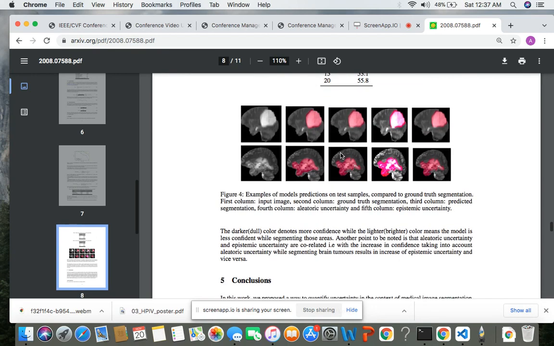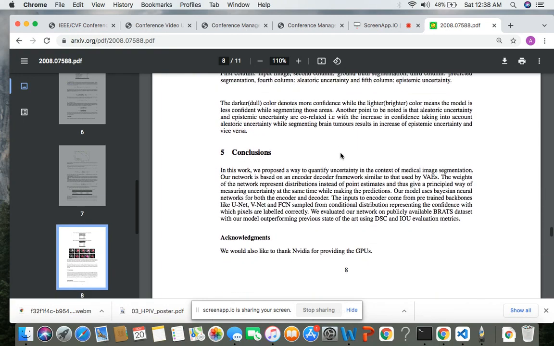In the final table, the first column denotes the input image. The second denotes the ground truth which is provided in the data set. The third is the predicted segmentation from our network. The fourth is the aleatoric uncertainty quantification, and the fifth is the epistemic uncertainty.